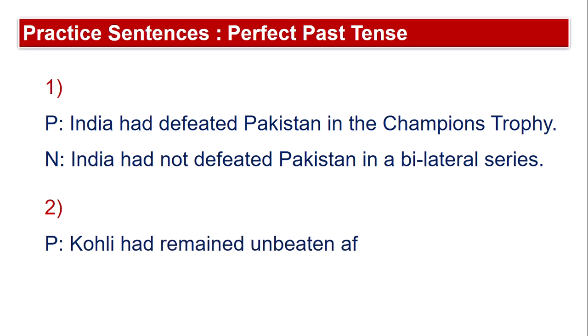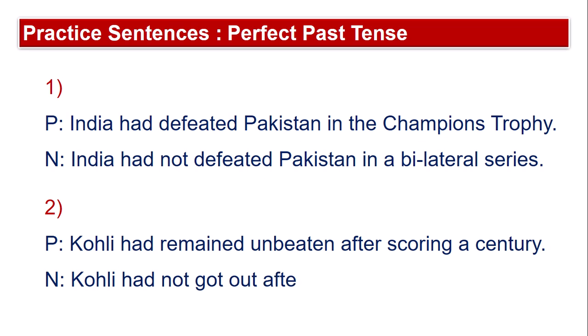The second sentence is on your screen at the moment. Kohli had remained unbeaten after scoring a century. Kohli had not got out after scoring a century. So here we have positive and negative sentences. Kohli had remained unbeaten, and he had not got out after scoring a century.